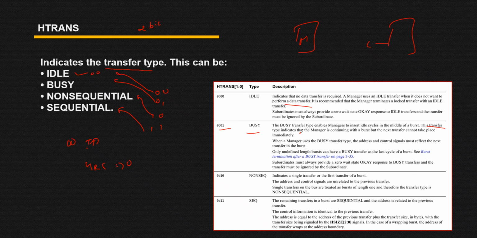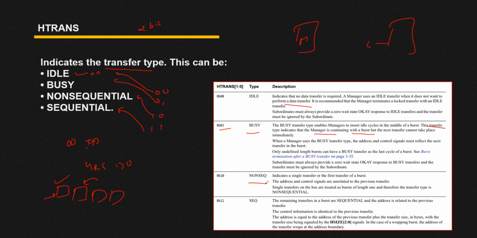This transfer type indicates the manager is continuing with a burst, so that means your burst is going on. Let's suppose you have 4 packets, and you have completed 1 packet transfer, so this packet has been successfully transferred. Now you have to transfer the next packet, but before that your manager wants some time. They are not transferring it immediately. So in such a case your manager will go into a BUSY state.